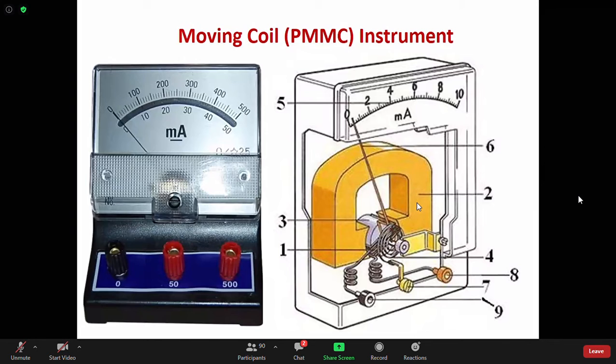A better view you can find here. See, this is that instrument. For example, this is a look from the outer side. See the scale. This is the scale. In many instruments, you can have an inbuilt shunt, so therefore it can be used for different scales. You can see there are two scales, from 0 to 500 milliampere and also 0 to 50. The two terminals are also there. See, 0, 50, 500. If you connect it between 0 and 50, and if you take from 0 and 500, you have to take the higher scale.